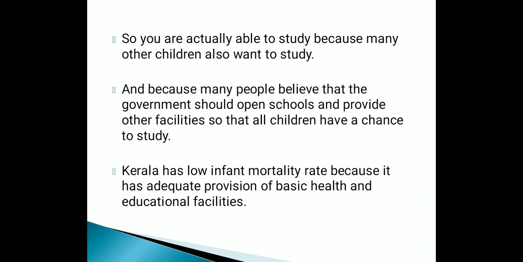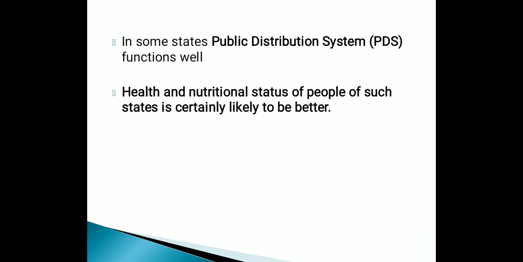Kerala has a low infant mortality rate because it has adequate, sufficient provision of basic health and educational facilities for everybody together. It is a public facility provided to each and everyone there. That is why that state is ahead of the other states. In some states, the public distribution system or PDS functions well. For example, Kerala. Health and nutritional status of people of such states is certainly likely to be better than the other states, as we have seen in the case of Kerala. It is much better in all the conditions than the other states of India.